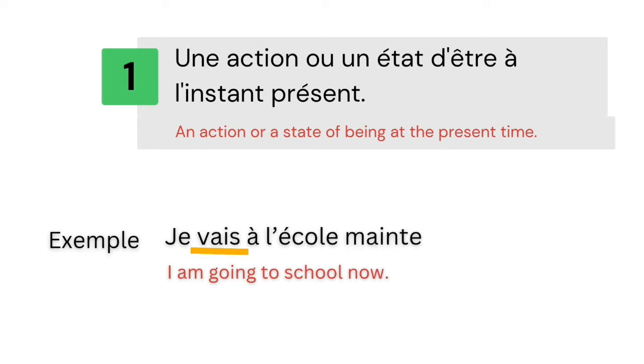Exemple. Je vais à l'école maintenant. In this example, the action is happening right now. The action, going to school, is an action in the present time. In this course we will be summarizing all these situations at the end. For now it's important we understand each situation and get familiar with French sounds given in this video.